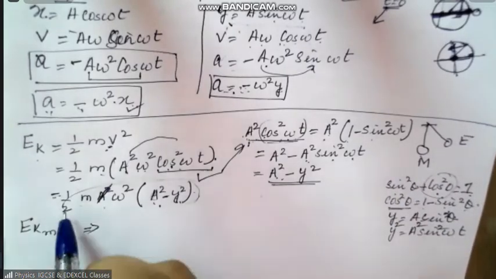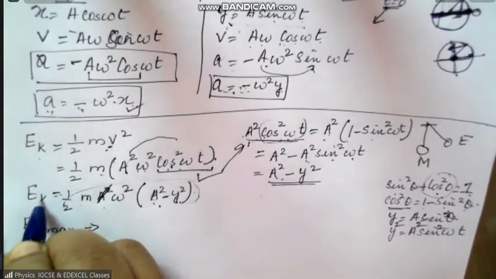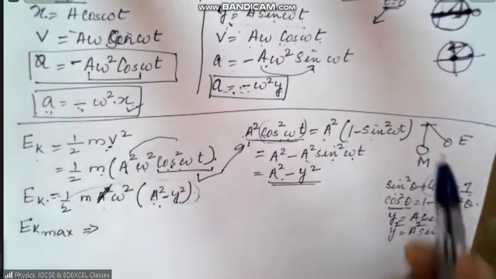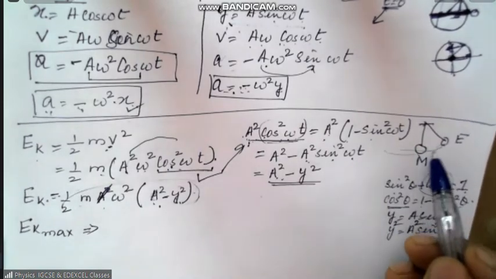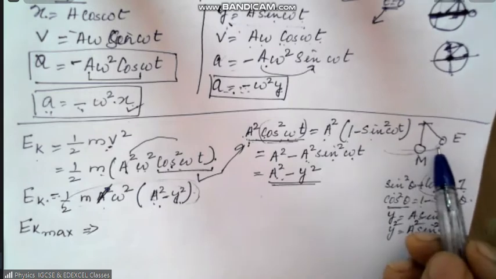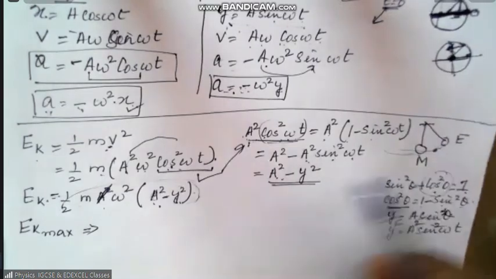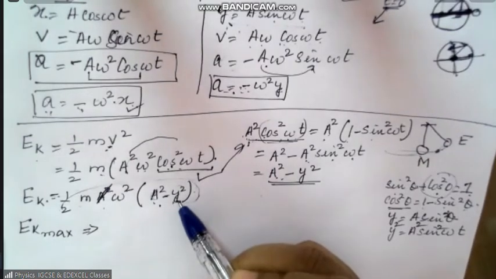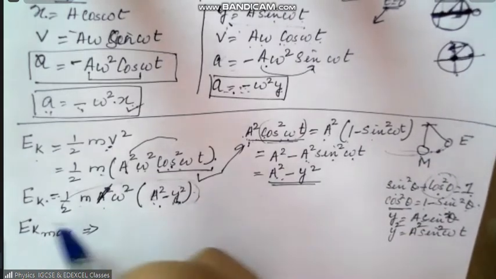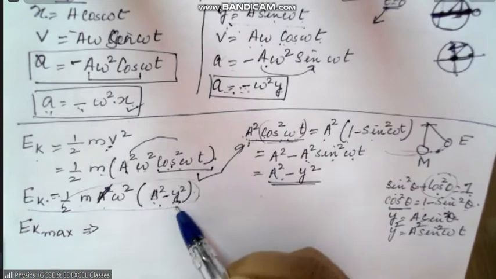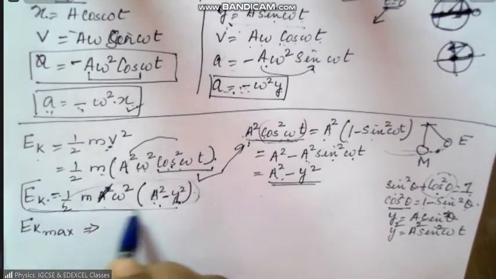Okay. See, look here. This is the equation for kinetic energy of a particle. So imagine that this particle is making simple harmonic motion. So at any position, at any displacement, here y is a variable, its kinetic energy can be found by this equation.